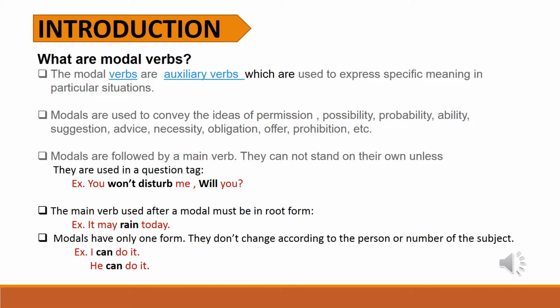Modals have only one form. They don't change according to the person or number of the subject. For example, I can do it, he can do it. So here we can find that, as it is said in the above statement, modals don't change according to the person or number. We can find that I is a singular subject and he is also a singular one. With both we are using the same modal can.